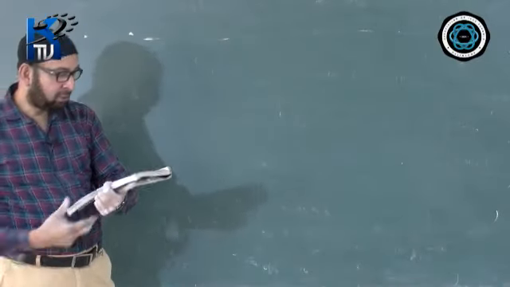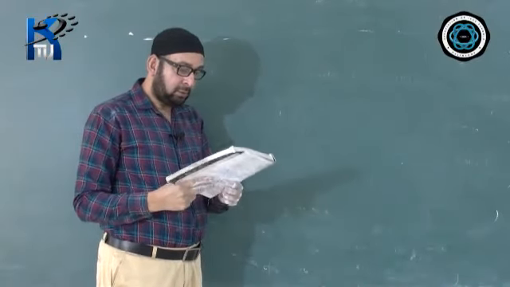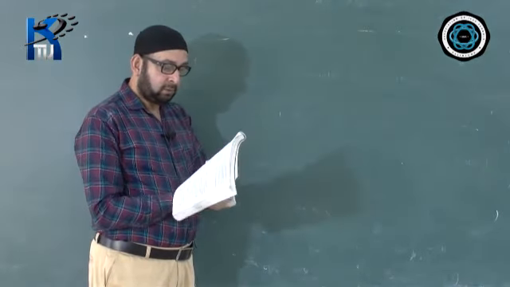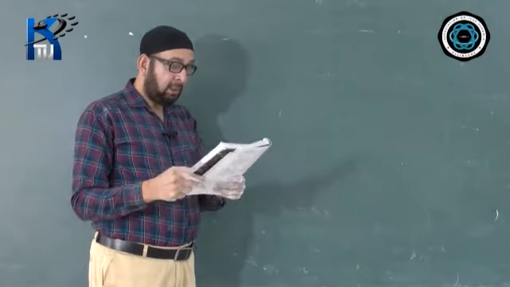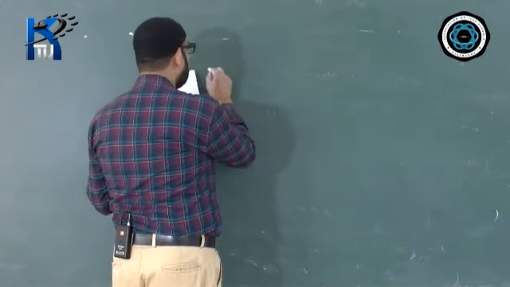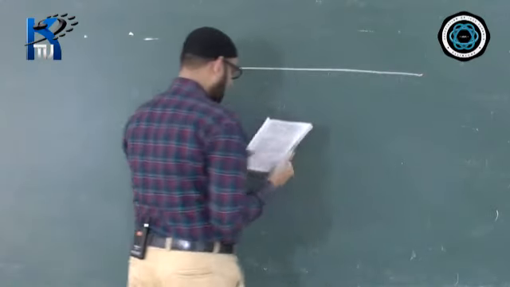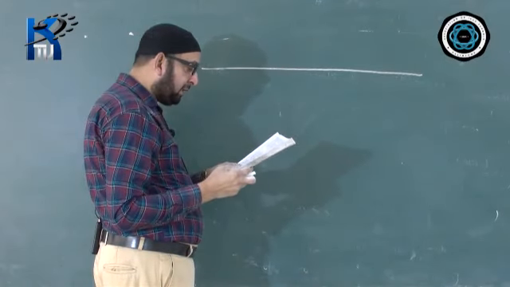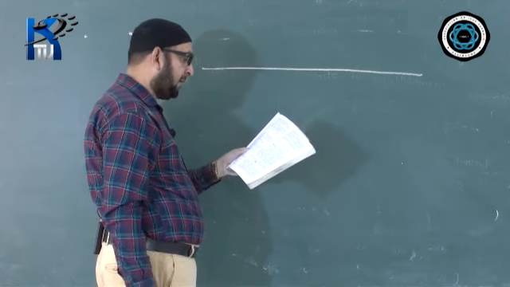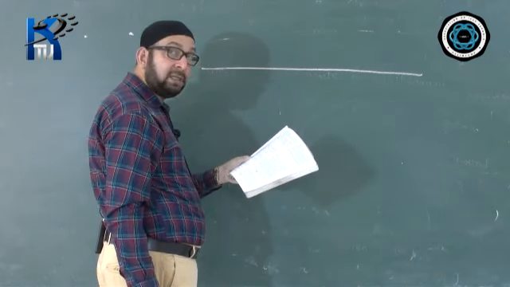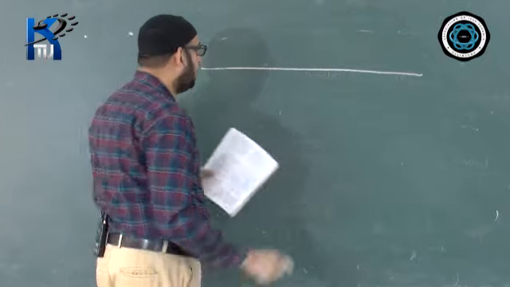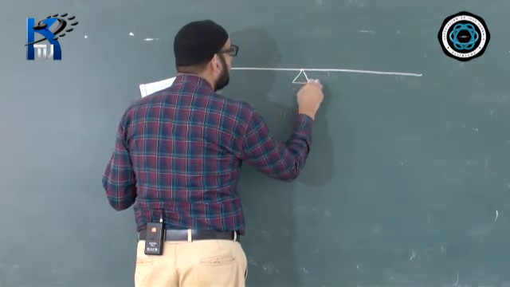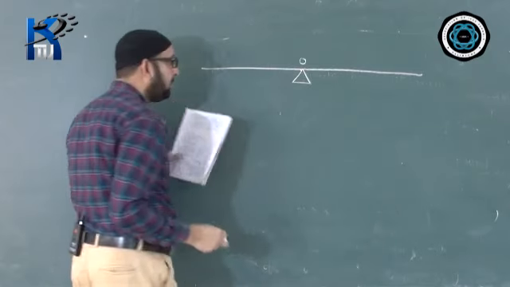So I read a question, it is in your ICSE Concise Physics book, and it is quite simple. The question says, on a seesaw, two children of masses 30 kg and 50 kg are sitting on one side of it at a distance 2 meter and 2.5 meter respectively from its middle. Middle is over here. In the middle we put the knife edge or the fulcrum or the pivoted point.